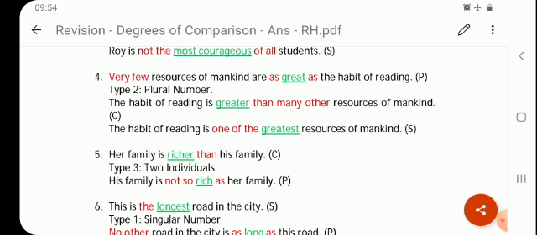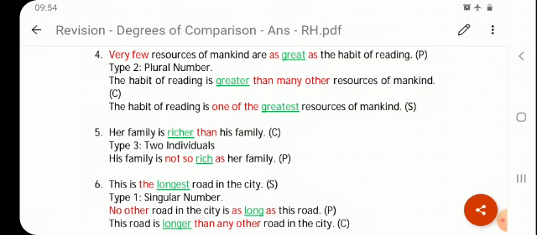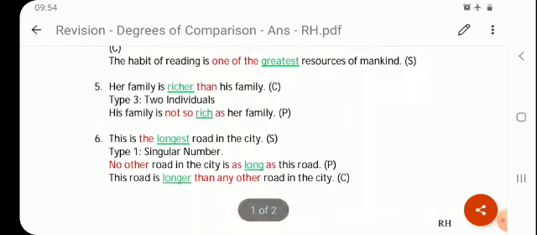Then when we change it into superlative, again the habit of reading is one of the, which is required for superlative type 2, and greater will become greatest. The habit of reading is one of the greatest resources of mankind.